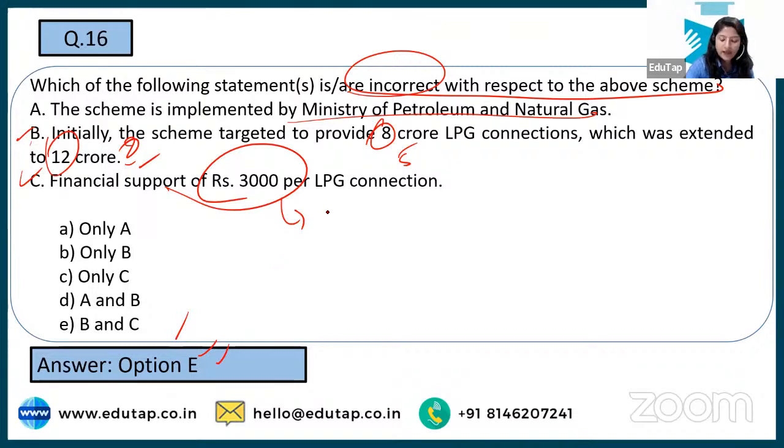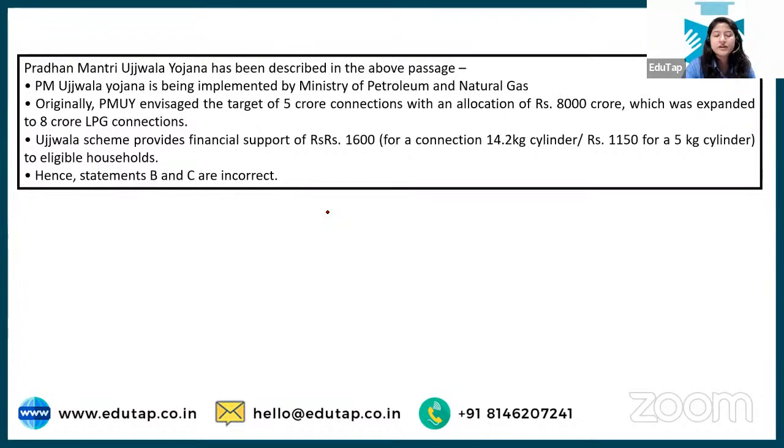Okay, so there are two categories according to the weight of the cylinder that the person will buy. One is 16,600 you will get, and in another one you will get 1,150 rupees. What is this Ujjwala Yojana all about?